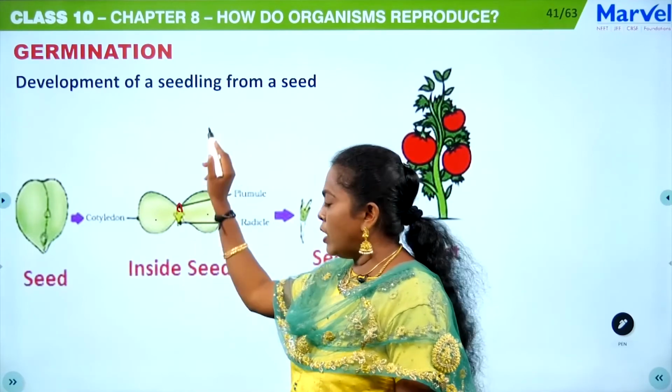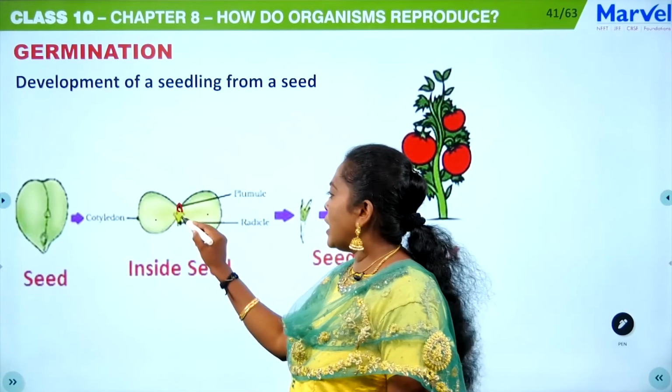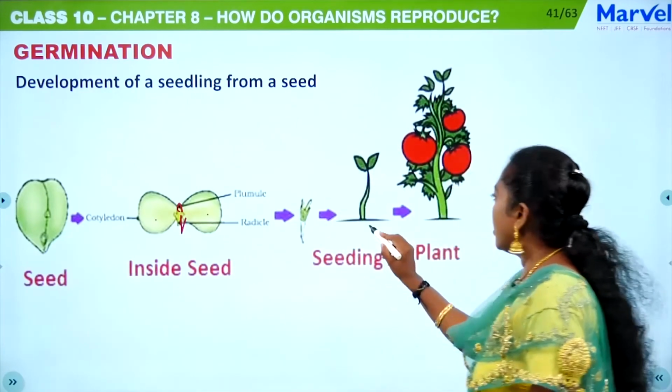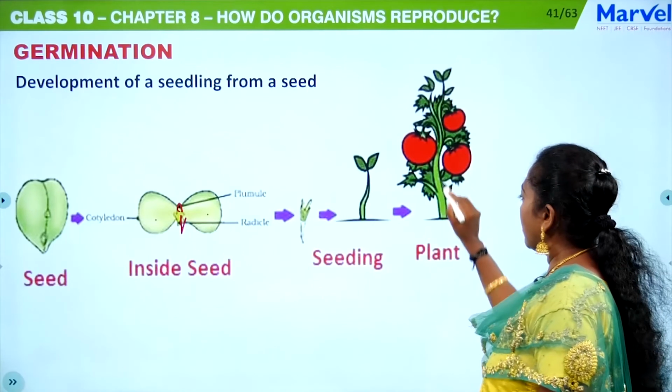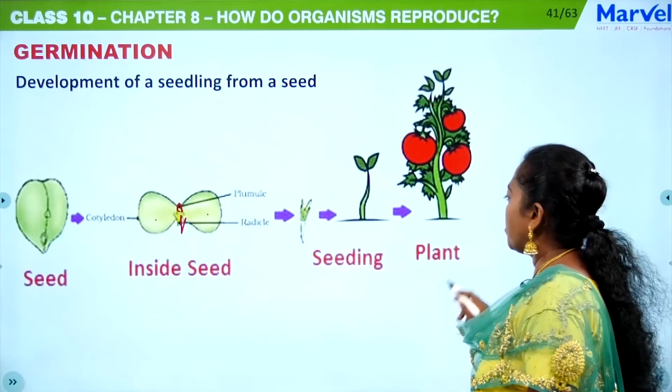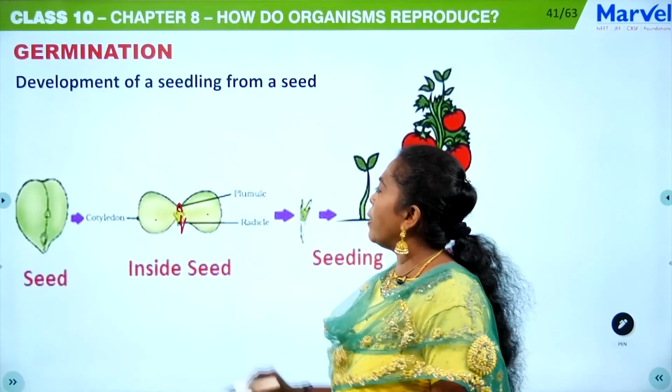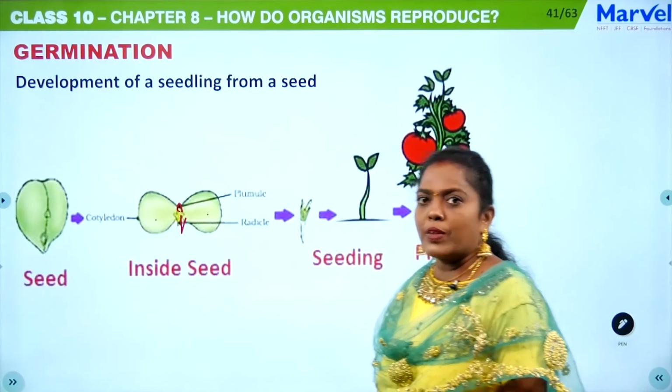This plumule will develop into a shoot, and this radicle part will develop into a root. So you can see the seedling here, and from this a plant will develop. That is about germination, the development of a seedling from a seed.